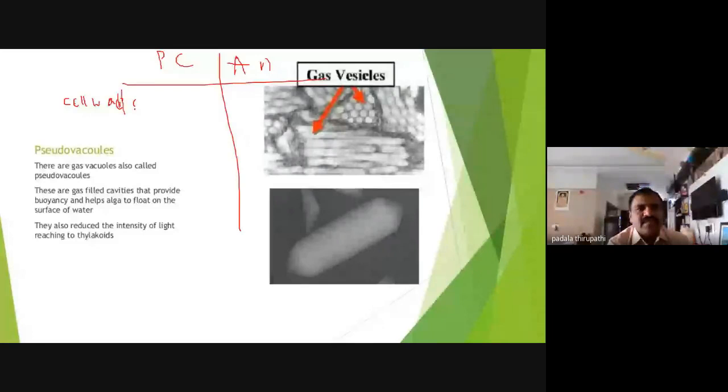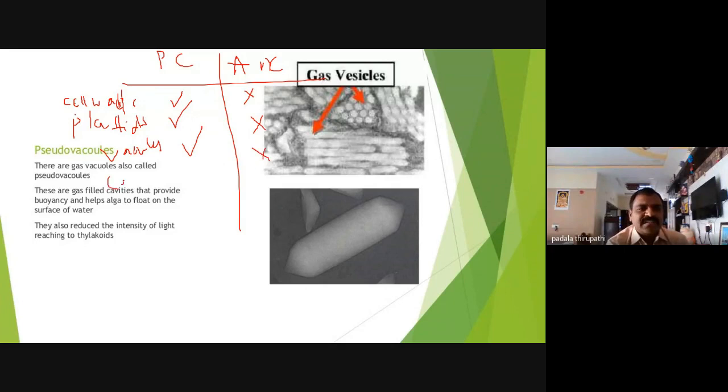The cell wall is present in plant cell, but the cell wall is absent in animal cell. Plastids are present in plant cell, whereas absent in animal cell. And vacuoles are present in plant cell, absent in animal cell.